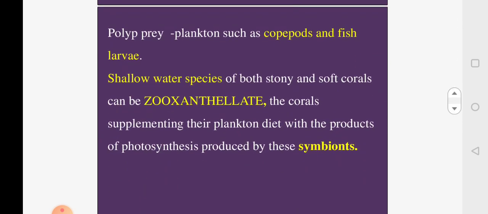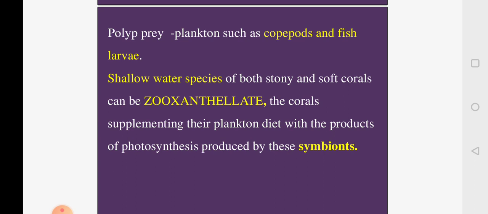So whenever a prey approaches the polyp, like a copepod or a larva of a fish, they will exhibit this type of contraction and relaxation. They will sting the prey with the toxic substance and they will consume the prey.